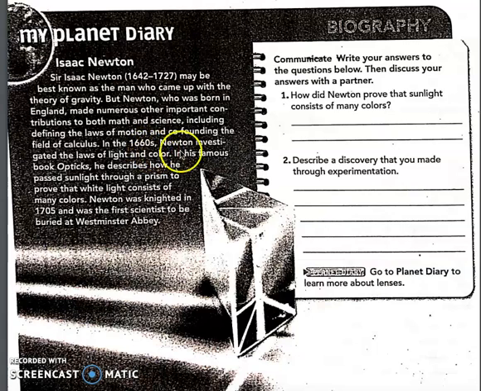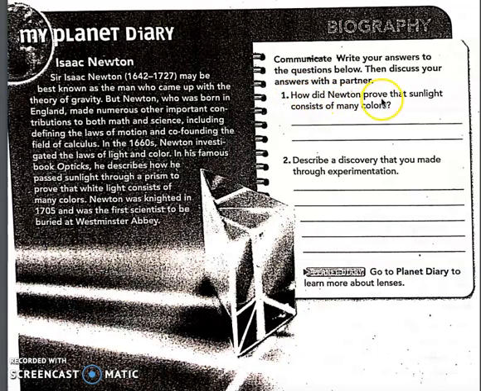In the 1660s, Newton investigated the laws of light and color. In his famous book Optics, he describes how he passed sunlight through a prism to prove that white light consists of many colors. Newton was knighted in 1705 and was the first scientist to be buried at Westminster Abbey. So here we have a picture of a prism that Sir Isaac Newton was talking about, how when you shine a light into a prism, what comes out of it is the colors of the spectrum or the rainbow as we know it.